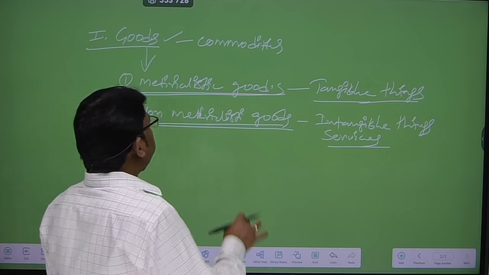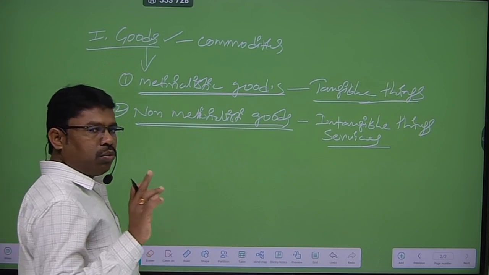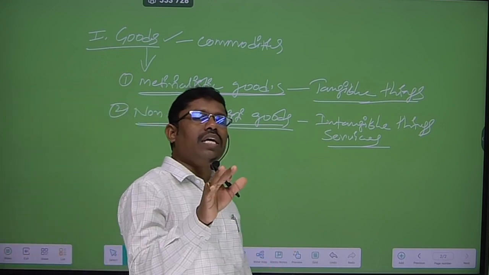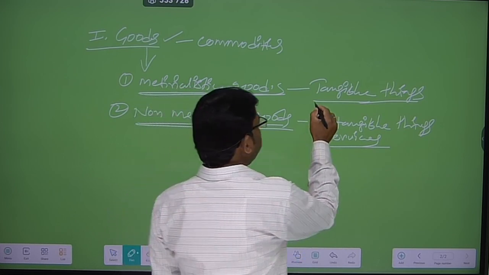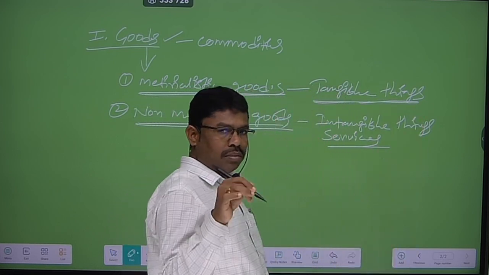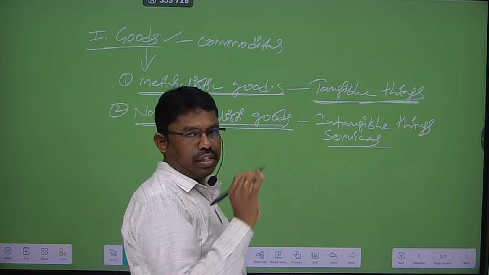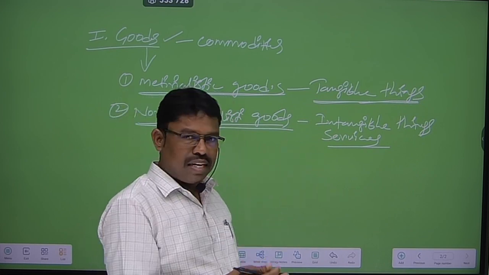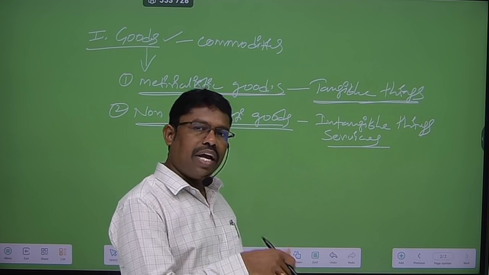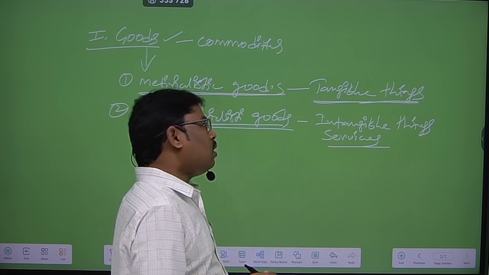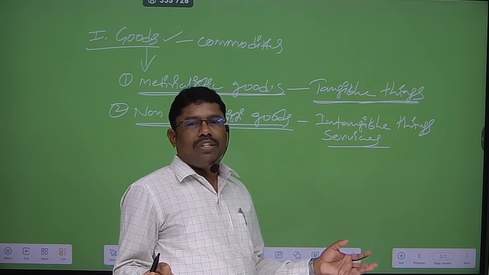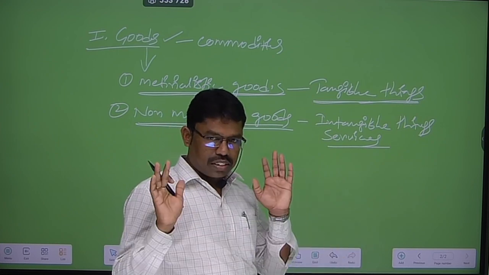In this basic concept of goods, we are going to discuss only the physical, tangible things. Goods and services are part of economic activity, but tangible things are divided into many types. Now we are going to discuss.